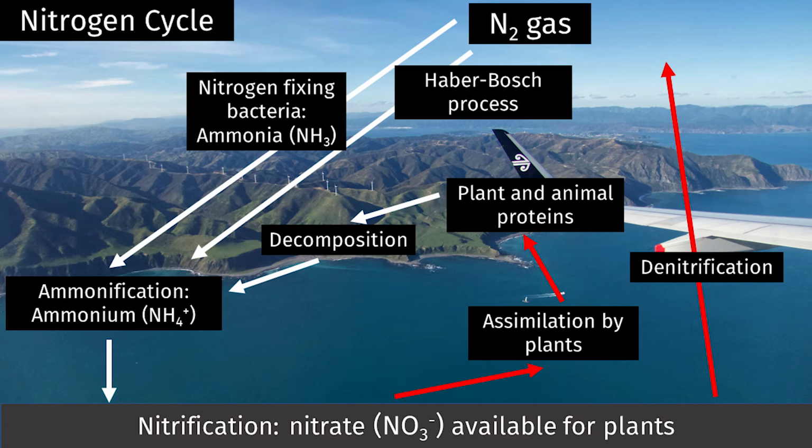In the 1910s, Fritz Haber and Carl Bosch figured out how to artificially fix nitrogen gas using high temperature and pressures. This process produces ammonia that can be used as fertilizer. The invention of this process led to a revolution in farming and food availability, but has led to an unsustainable increase of nitrogen in the environment.